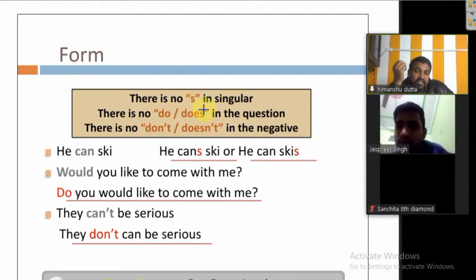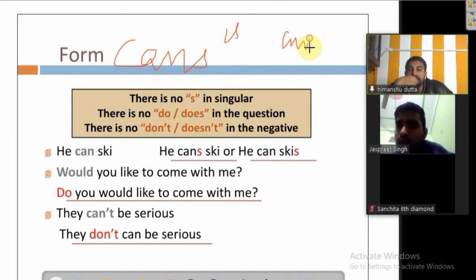Like there is no s in the singular, we cannot write cans. Can we write cans? No, we can't write cans like the way we write is, the way we write am, the way we write are.